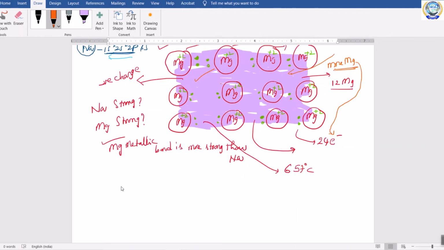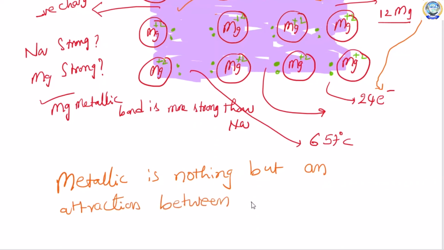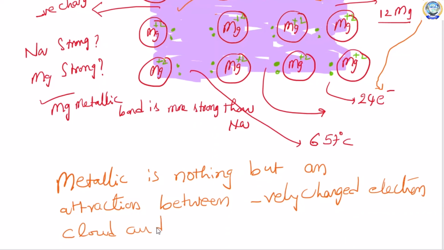So simply, what can we say about this metallic bond? Metallic bond is nothing but an attraction between negatively charged electron cloud and positively charged metal ions.